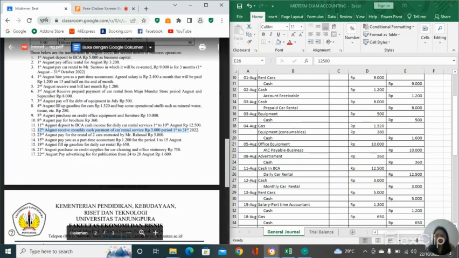It means that our cash is going to be increased, so in the debit, 3,000 rupiah. And because it is car rental, we can see that our monthly car rental also increases. So monthly car rental is equity. So if the equity is increased, it's going to be in credit.